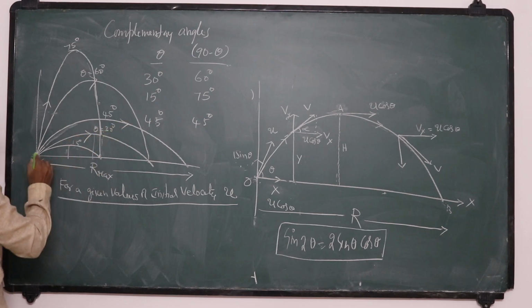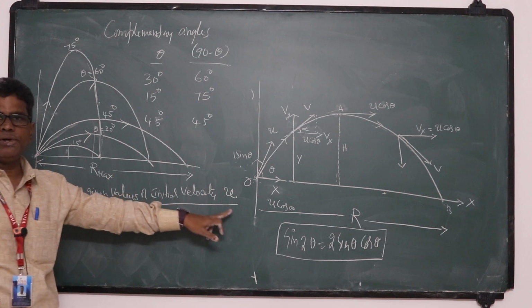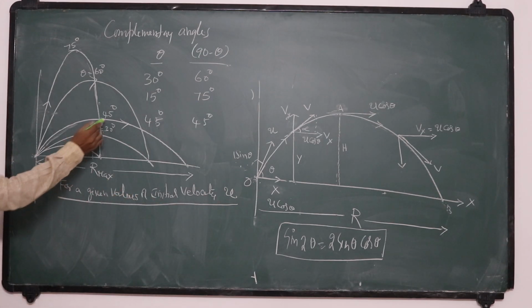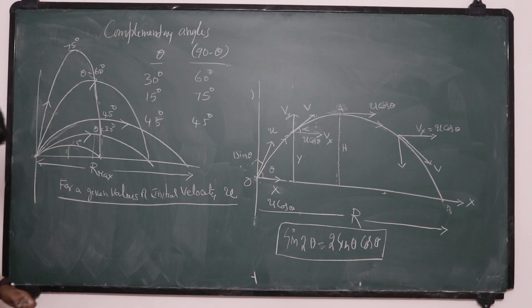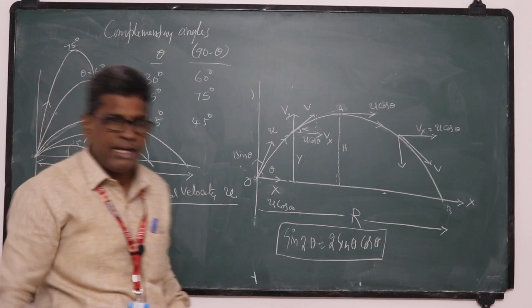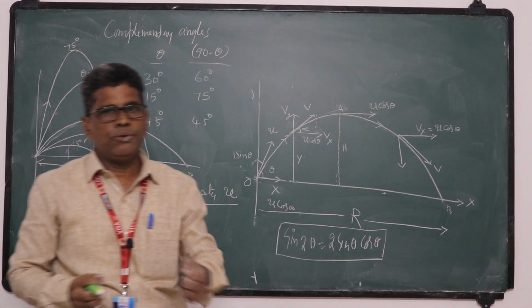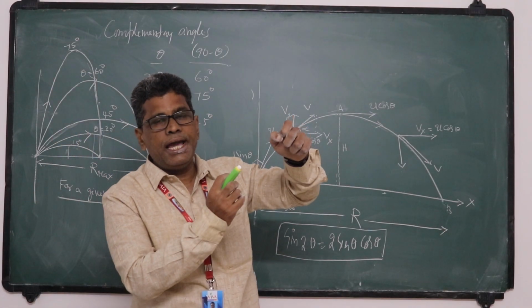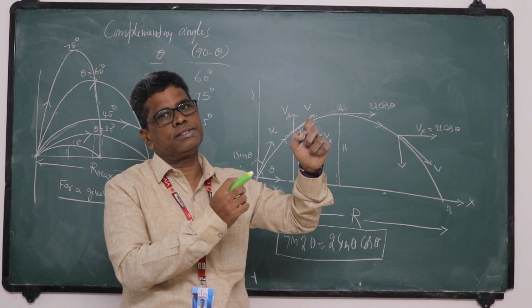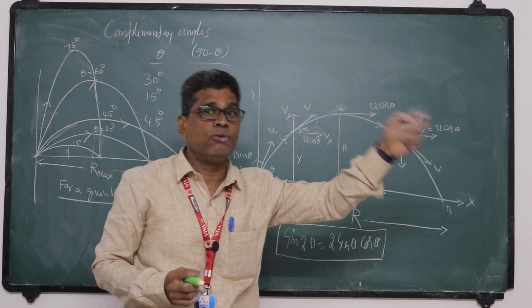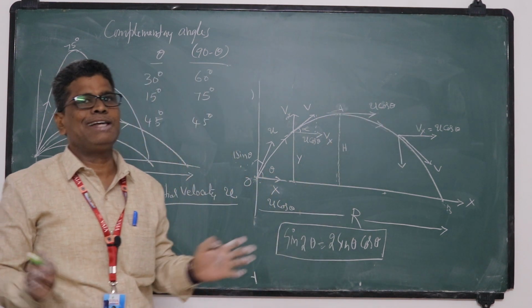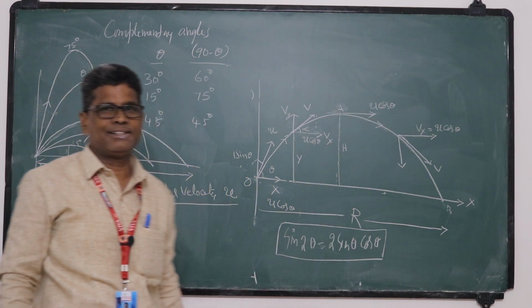So the range becomes maximum here. For a given value of u, range becomes maximum when theta is 45 degrees. That's why when you are playing cricket, to hit a boundary, you hit the ball at an angle of 45 degrees, so that it goes to the boundary. Nobody will catch that ball in cricket.